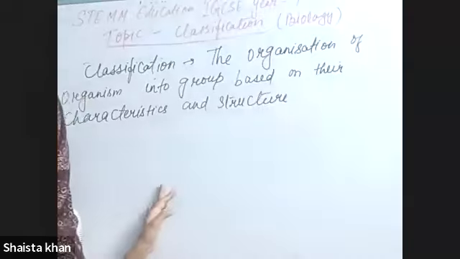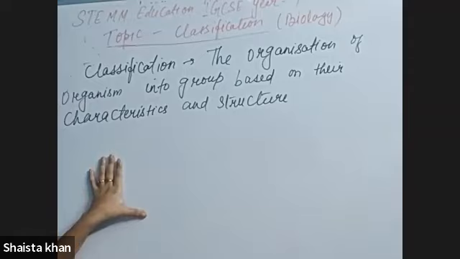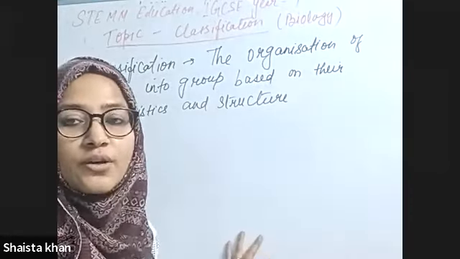This is known as classification. A classification system also reflects the evolutionary relationship between organisms.